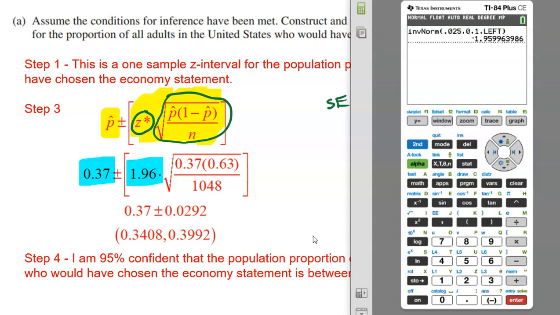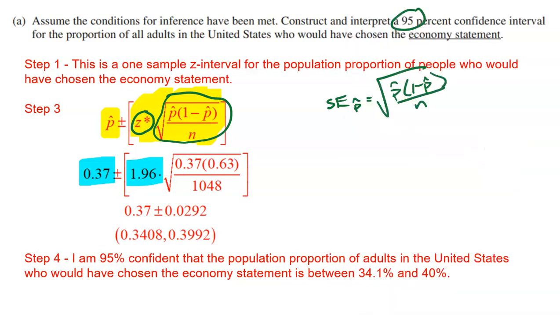Now, ignore the negative. It's not that you're ignoring the negative. The negative's actually already taken account for right there with the plus or minus. So it is going to be positive or negative.